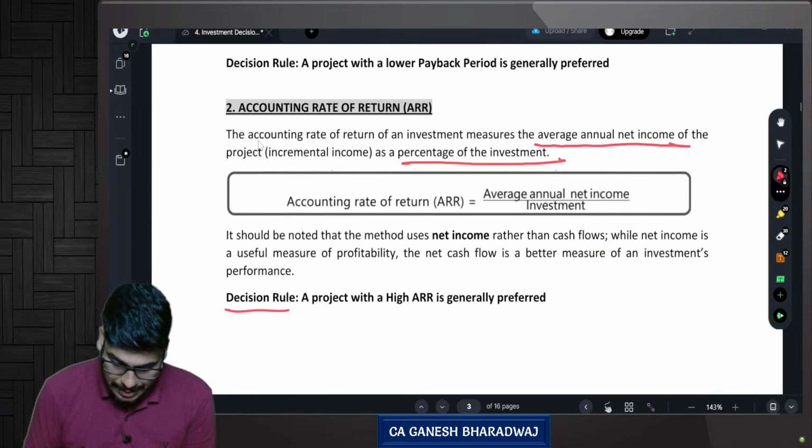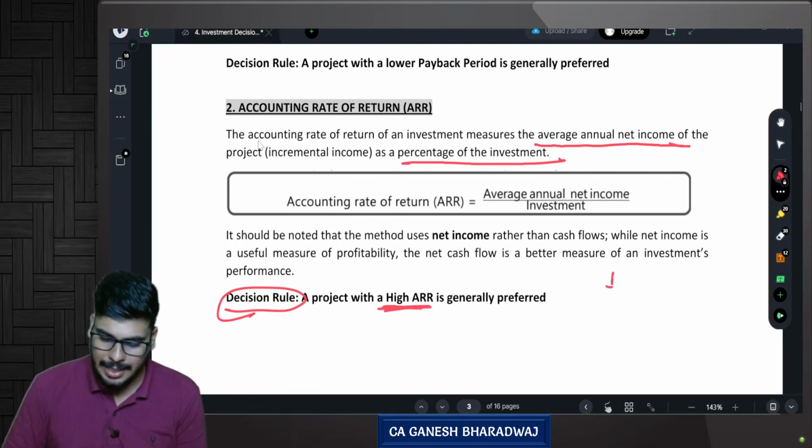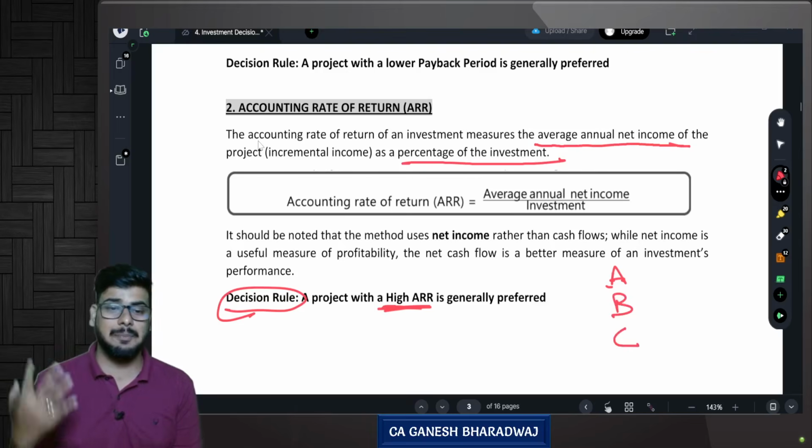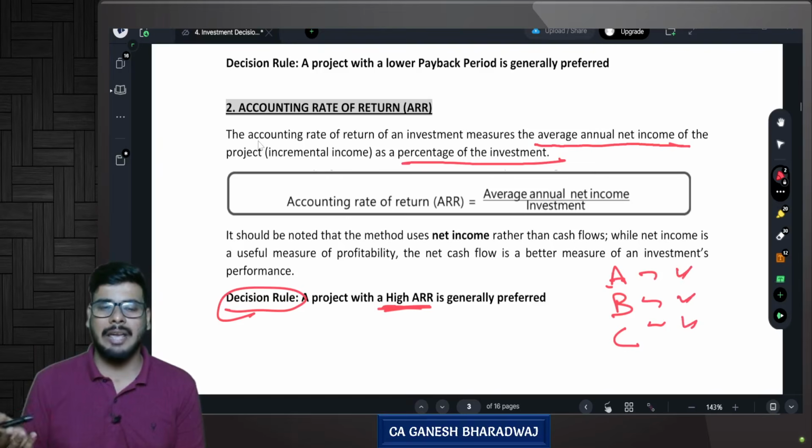Accounting rate of return, what is the decision rule? A project with a high ARR is generally accepted. So let's say there are project A, project B, project C. I have 3 projects. I need to choose between one project. Now, whichever project has the higher ARR, I will go for that project.